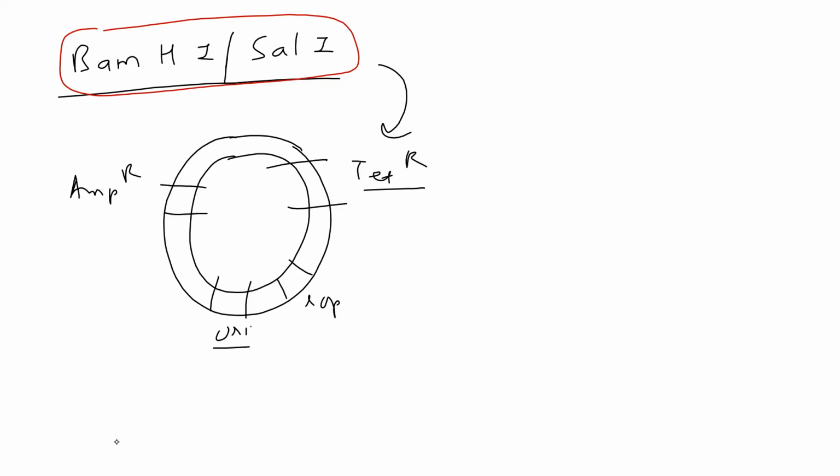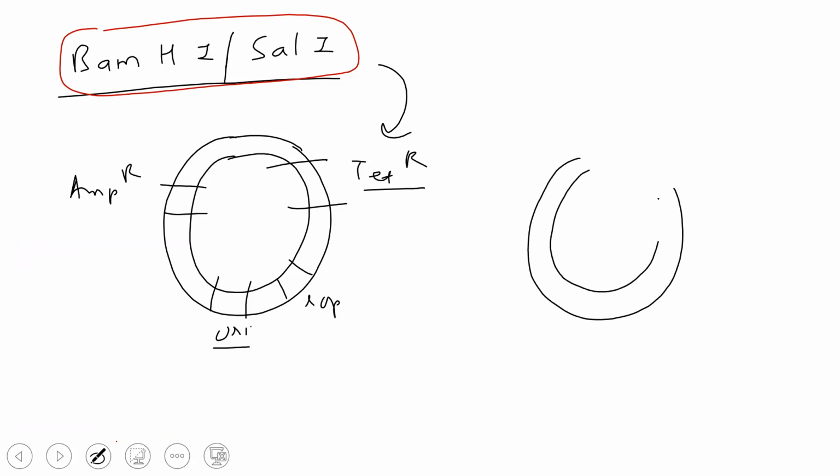So now what will I get? If I'm using this restriction enzyme, I'll get something like this. ORI will be as it is, the replication of plasmid protein will be as it is, ampicillin resistance will be as it is. But see over here, tetracycline has been removed. If you see this cut, beta, in this region there is nothing there.